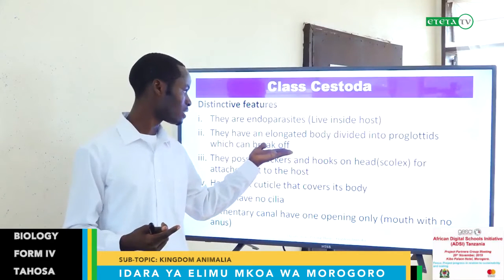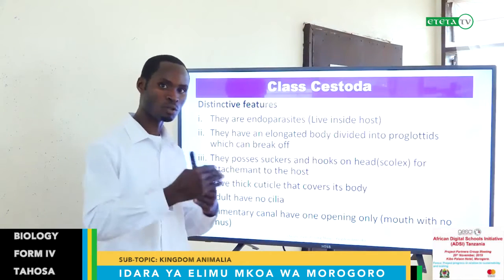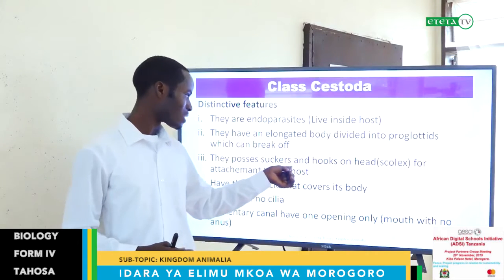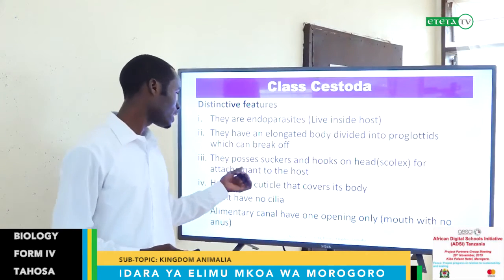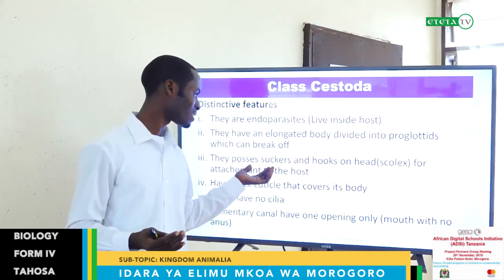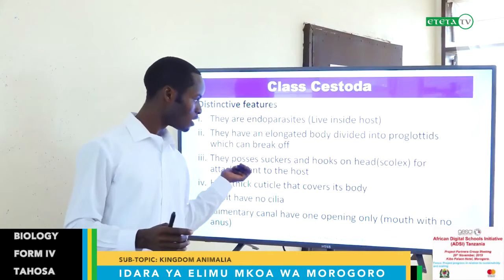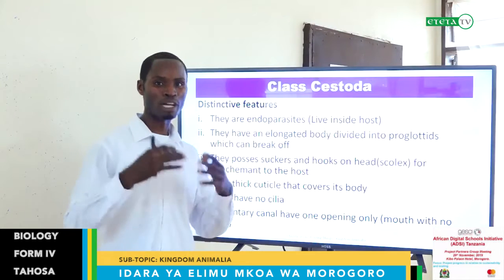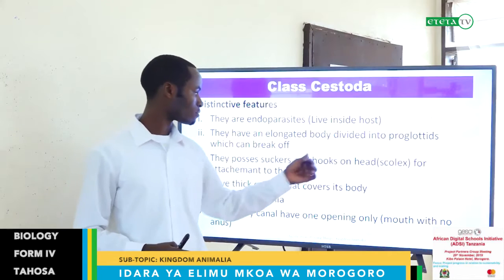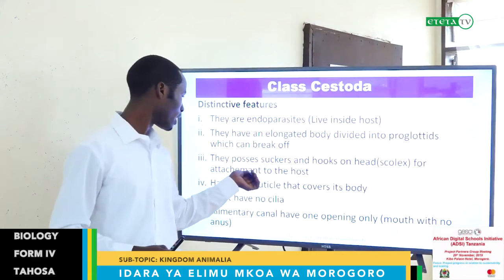We shall discuss this later, but mind that they have an elongated body divided into segments or proglottids, and they can break off. They possess suckers and hooks on the head for attachment to the host. Yes, this is common for most parasites. They possess suckers, and as we said from the previous slides, they help with attachment and absorption of food materials.